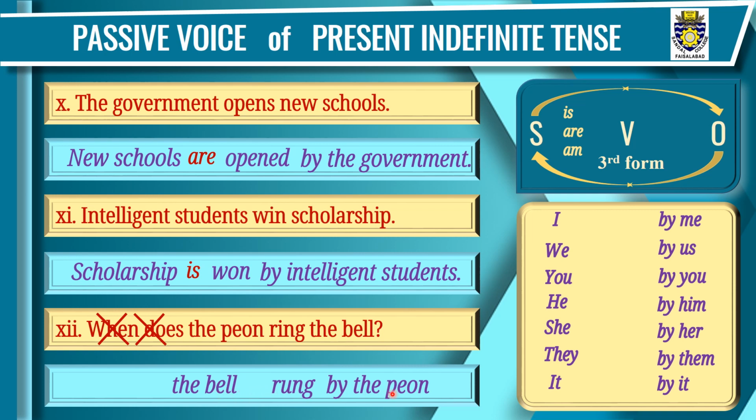As it is interrogative, this helping verb is will be written here in the beginning of the sentence. Is the bell rung by the peon? And there is in the sentence is when. So WH words are all written in the beginning of the sentence, either in active voice or in passive voice. We'll write when here. When is the bell rung by the peon?